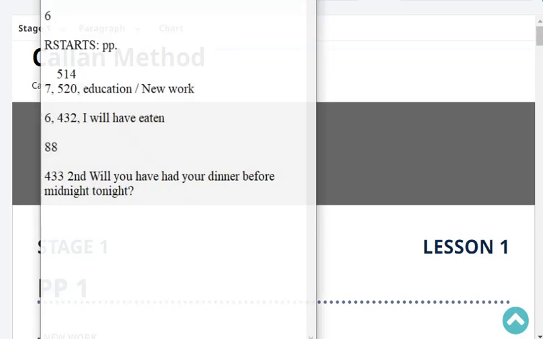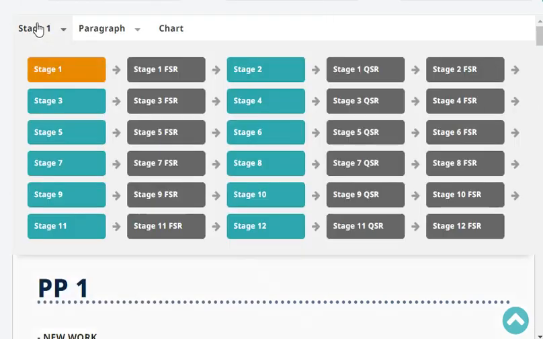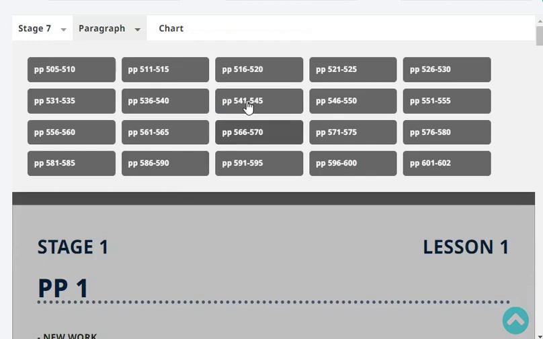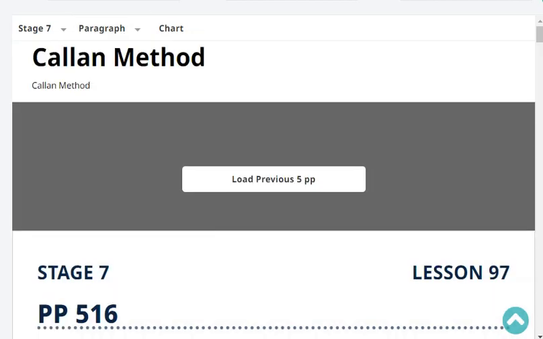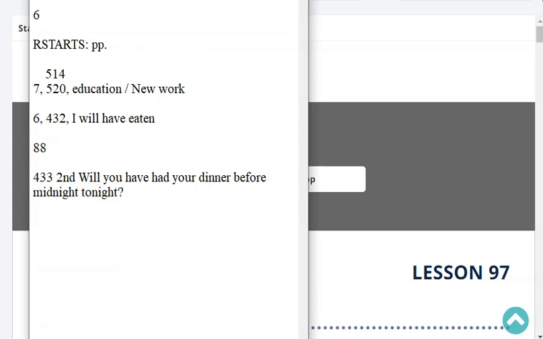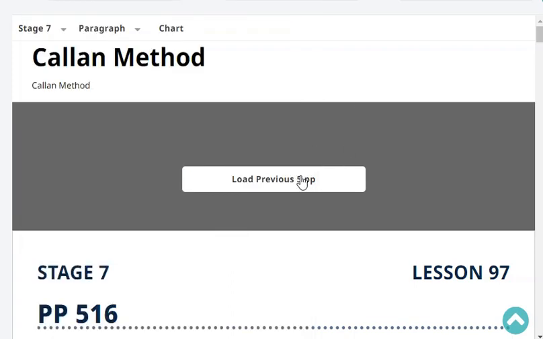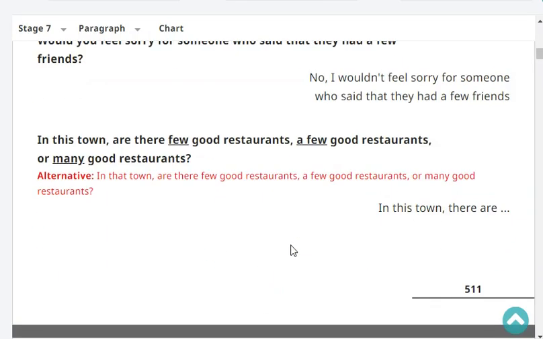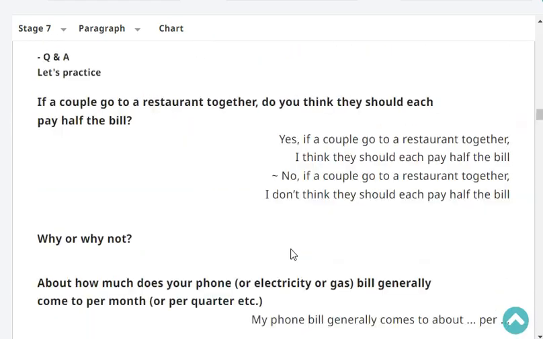Yes, we are at stage 7, paragraph page 520. Okay, and our last headword was education, newer type of lesson. Education. Yes, education. Okay, so let's start with revision. Ready? Okay.